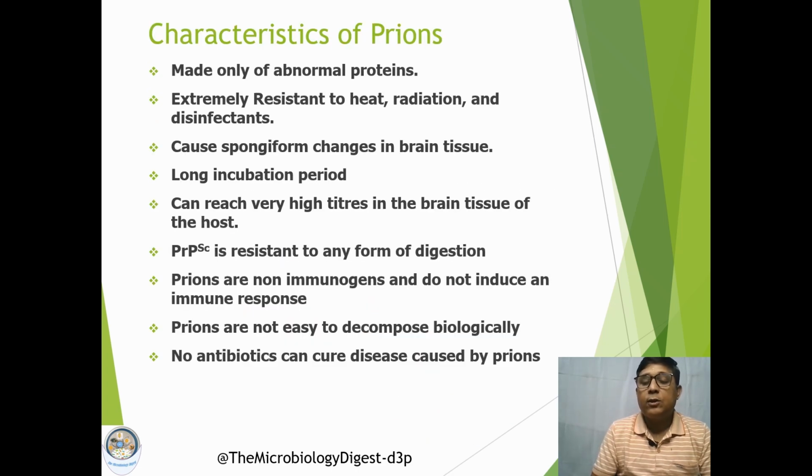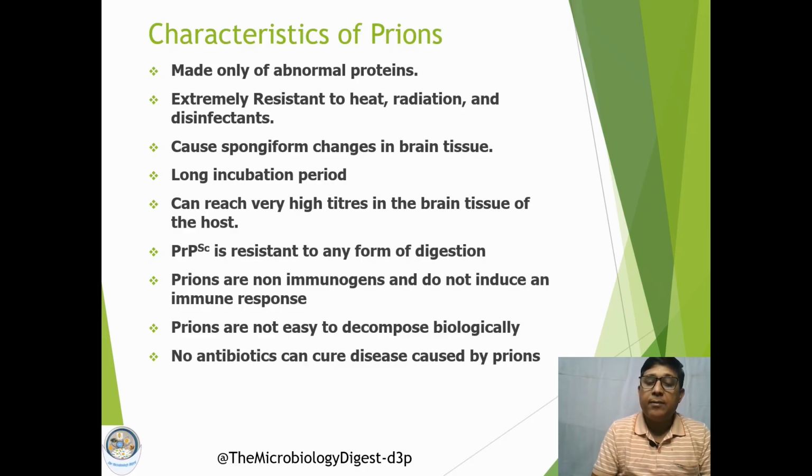Now, what are the characteristics of prions? As we have already discussed, they are made from normal cellular proteins which get converted to an abnormal one. They are extremely resistant to heat, radiation, and disinfectants. They are responsible for causing spongiform changes in the brain tissue.